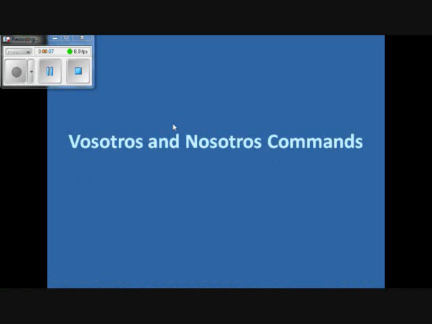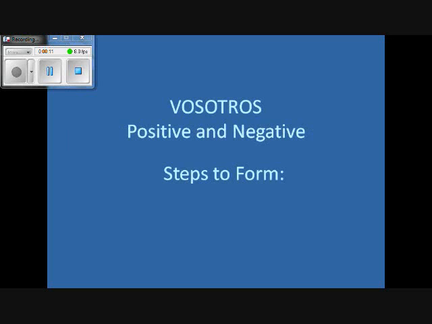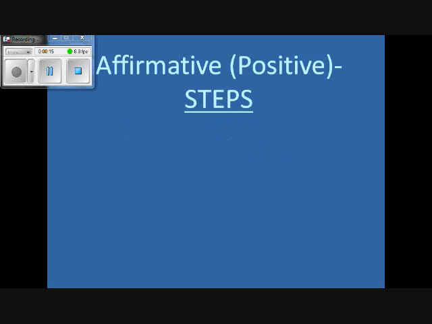Our group would like to inform you of Vosotros and Nosotros commands. So, Vosotros, positive and negative, steps to form.